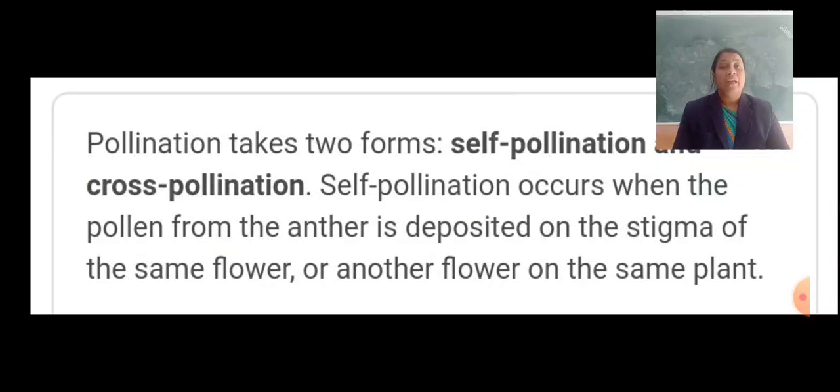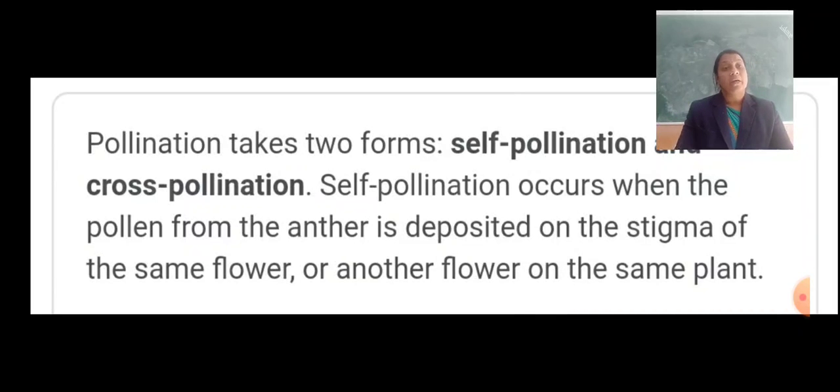Self-pollination occurs when pollen from the anther is deposited on the stigma of the same flower, or another flower of the same plant. If it is on another flower of the same plant, then it is called cross-pollination. If it is of the same plant, then it is called self-pollination.